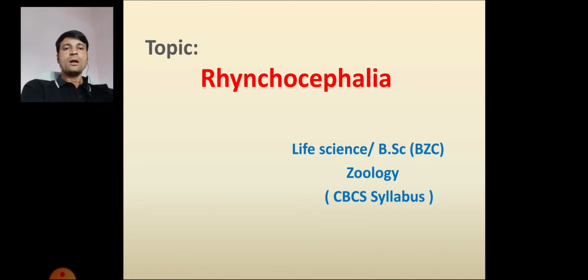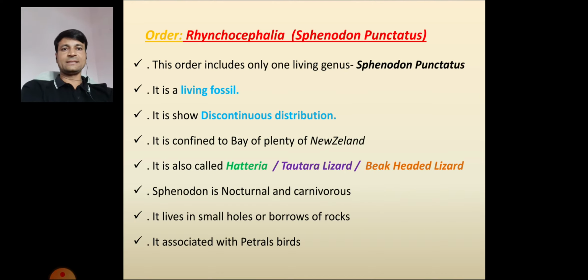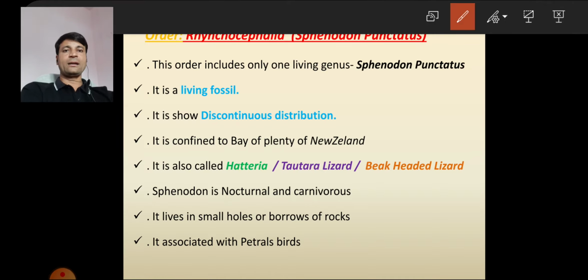Now we are entering our main topic, that is order Rhynchocephalia. This order includes only one living species, that is Sphenodon punctatus. Next, it is a living fossil.